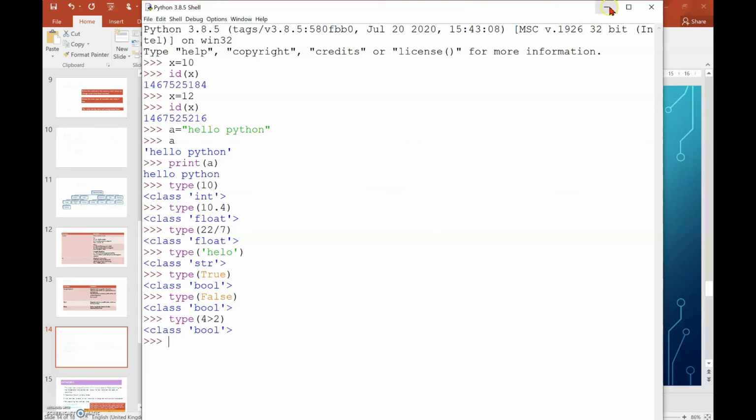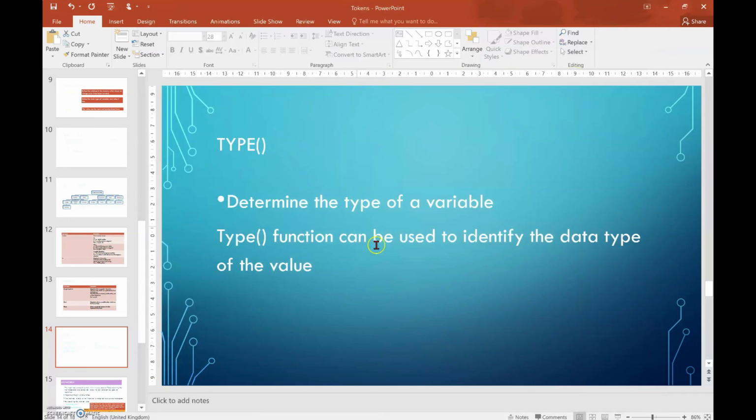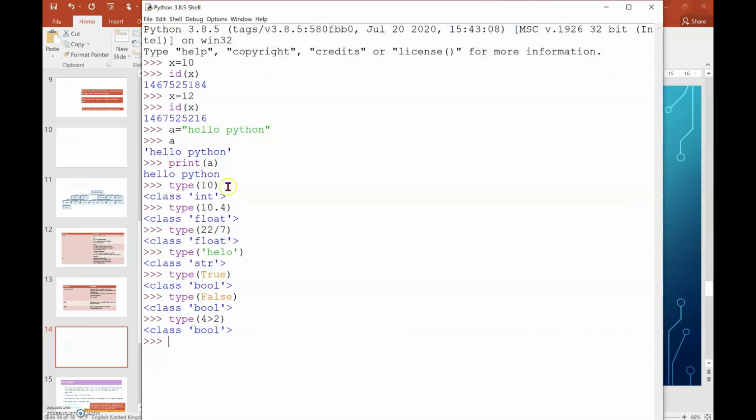So this is the use of the type function. What is the use of the type function? It can easily identify the data type of the value. What data types have we seen? Integer, float, string and boolean.